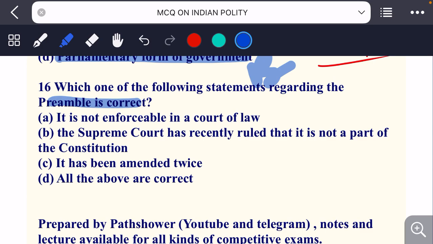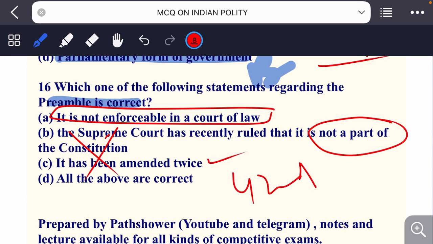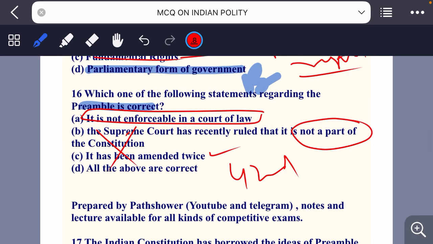So अगर आपको पता ही होगा कि ये वाला पहला ही, it is not enforceable in the court of law, that one is correct. But if you look at the other options, these are all wrong because the Supreme Court never ruled out that it is not a part of Constitution. It is a part of Constitution. It has been amended only once by 42nd Amendment, in which they put the words of sovereign, democratic and republic there in 1976, 42nd Amendment 1976.